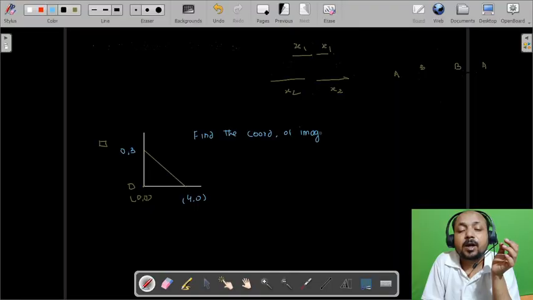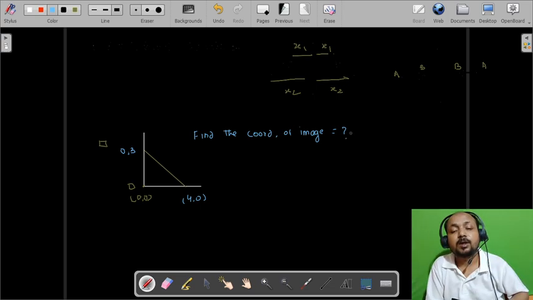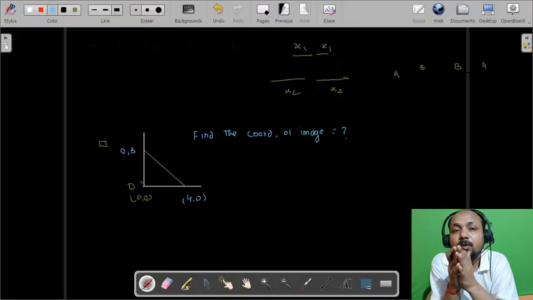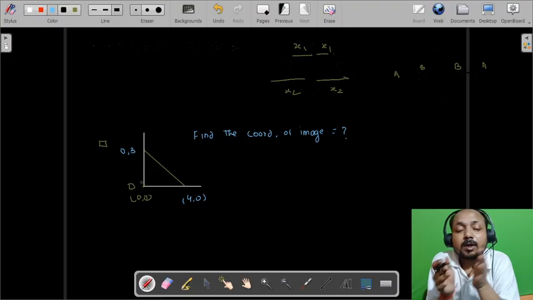Okay, some calculation we have to do. So how can we find out? See, the image distance is always equal to the object distance. And how can the image distance be found? The perpendicular distance of the object from the mirror is equal to the perpendicular distance of the image from the mirror.